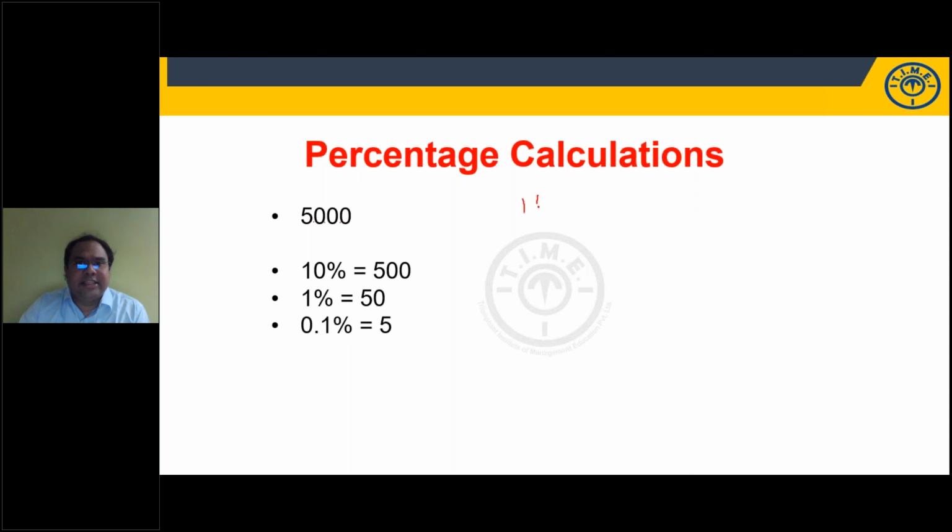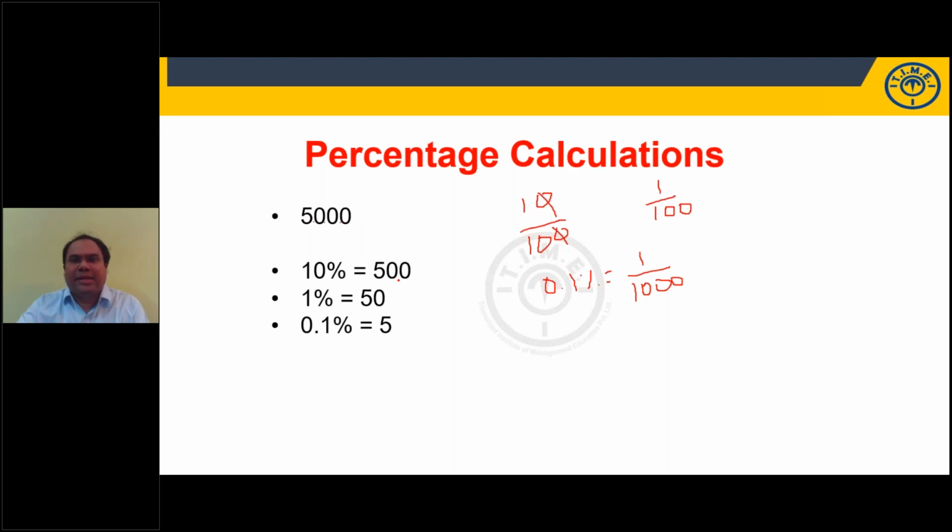So 10% is 10 by 100, which is nothing but 1 by 10. One zero in the denominator, so we put a point after one digit. 1% is 1 by 100, two zeros in the denominator, so we put a point after two digits, right? 0.1% is nothing but 1 by 1000, three zeros in the denominator, so we put a point after three digits. So for 10% of any number, put a point after one digit. For 1%, put a point after two digits from the right side, and 0.1% after three digits.